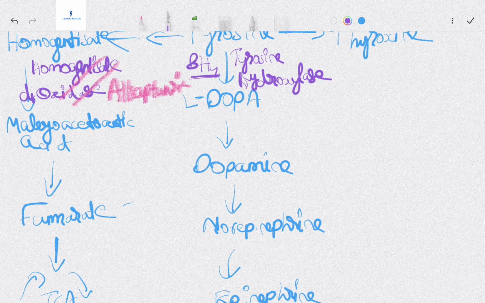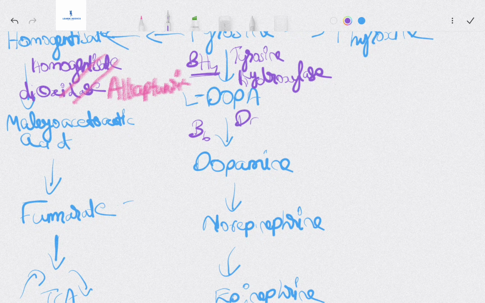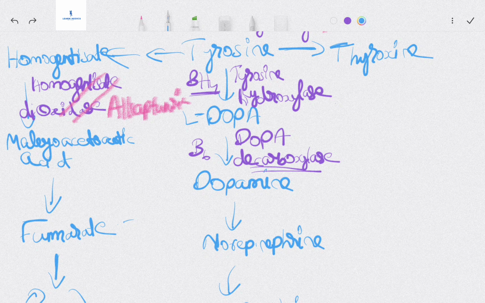From L-DOPA, we have dopamine. How are we getting the dopamine? With the help of vitamin B6. It's a cofactor for DOPA decarboxylase. Any time you hear the word decarboxylase, just think of B6. It's easy to crack that.